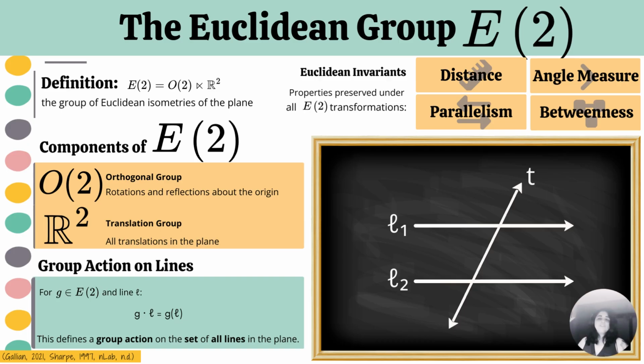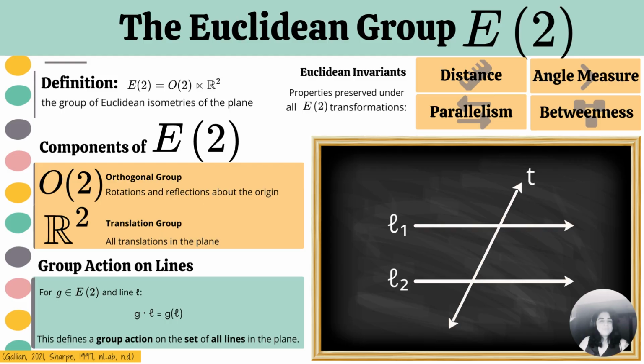Instead of focusing on the symmetry group of a single object, we now consider the full Euclidean group of the plane. The Euclidean group E2 is equal to the semi-direct product of the orthogonal group with the translation group. This decomposition reflects the structure of Euclidean isometries, that every rigid motion can be expressed as a rotation or reflection composed with a translation. Because these transformations preserve distance and angle measure, they determine the Euclidean invariance.